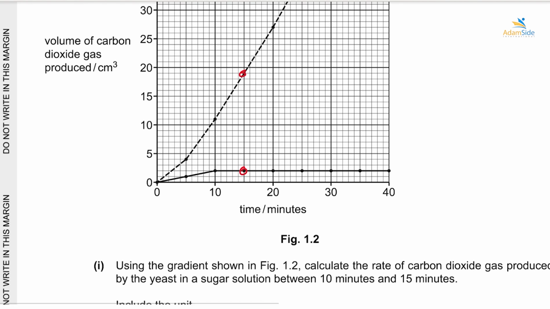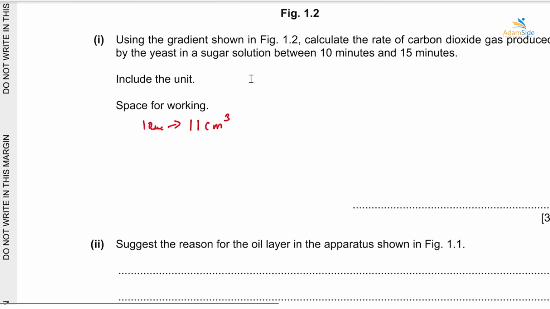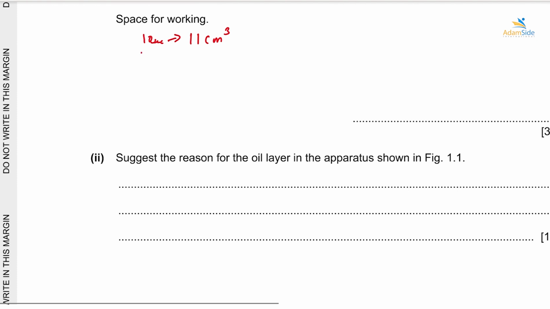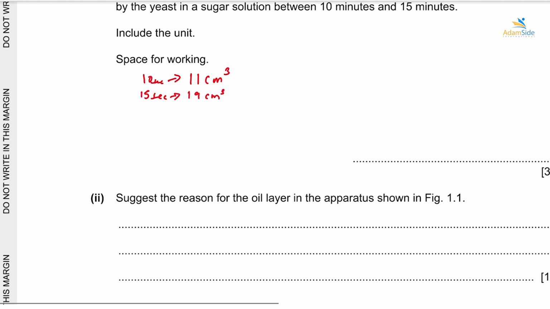So the volume is going to be 19. All right, so at 15 seconds, we'll also note it down. At 15 seconds, the volume of carbon dioxide produced was 19 centimeter cubed. So we can see the time in between, the time frame is 15 minutes. All right, so we also need to find what?